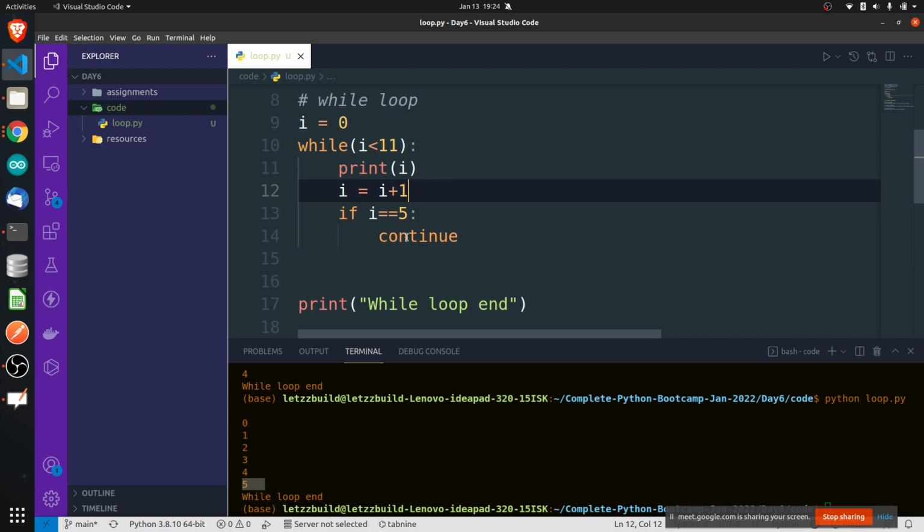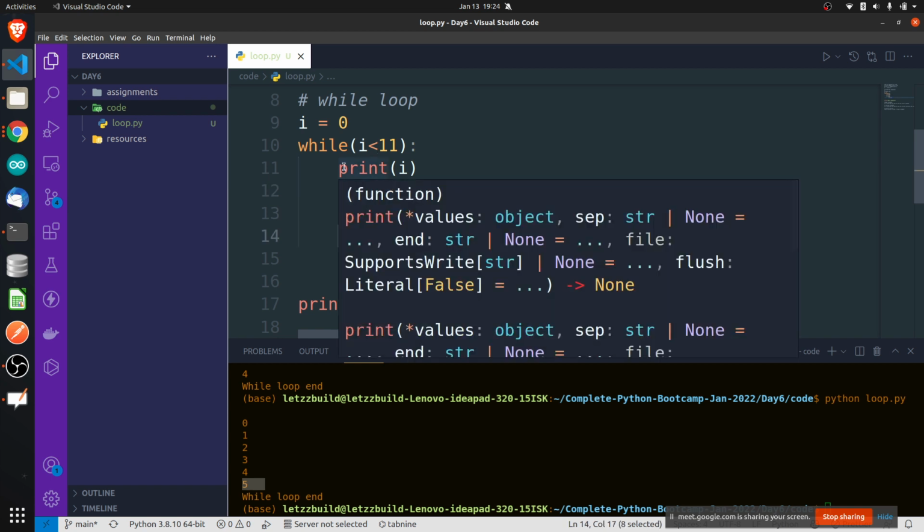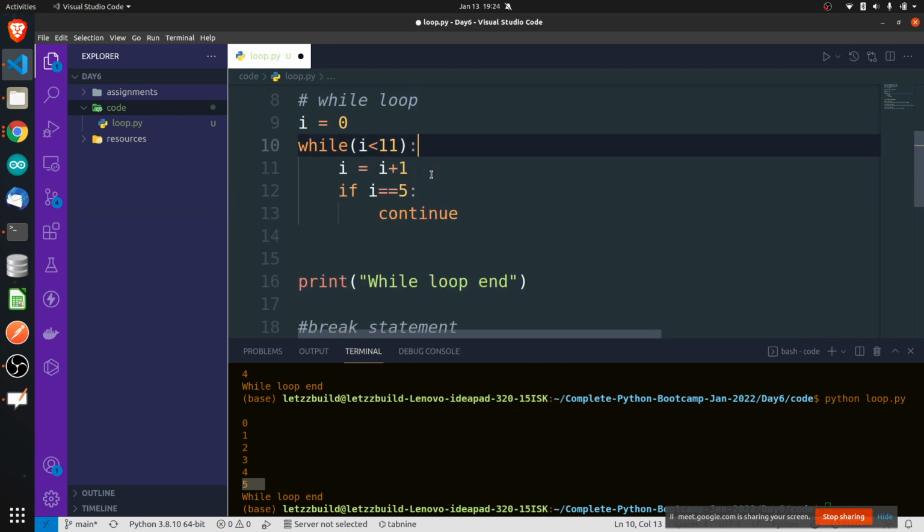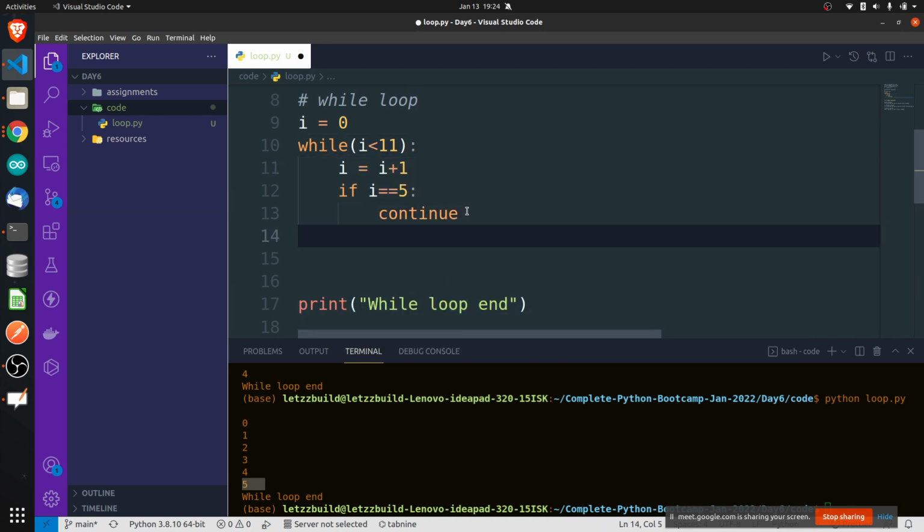So remember this point: whatever you are going to write after continue will not be executed for that particular iteration, only and only for that particular iteration. So I don't want to print 5, right? So instead of printing 5 at last, I will print it here. Why am I printing 5 here? You know why?